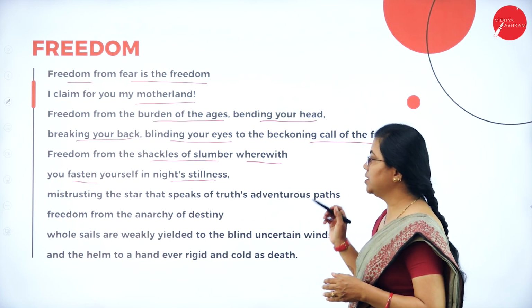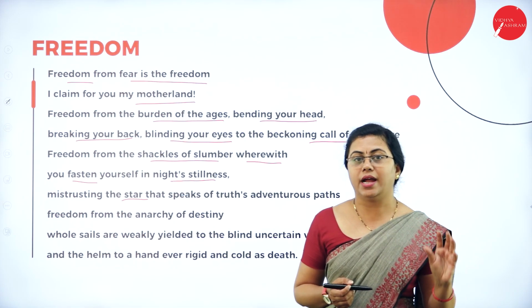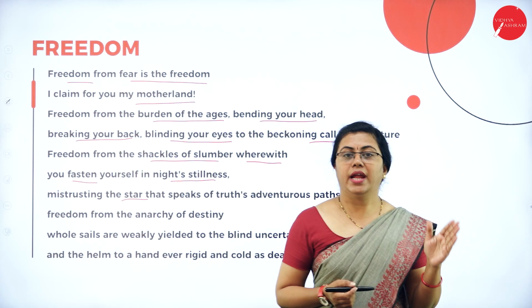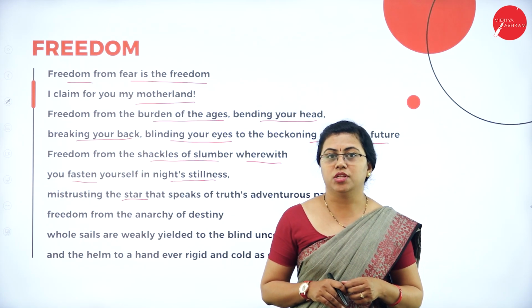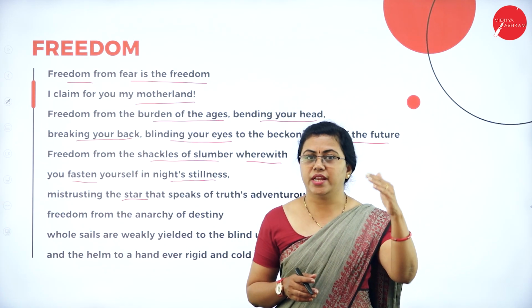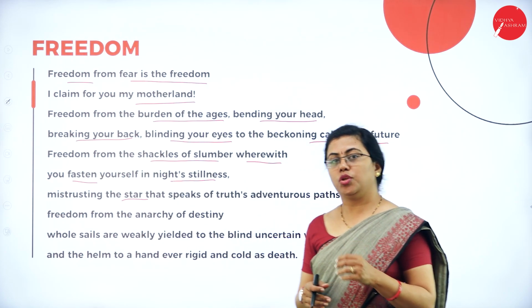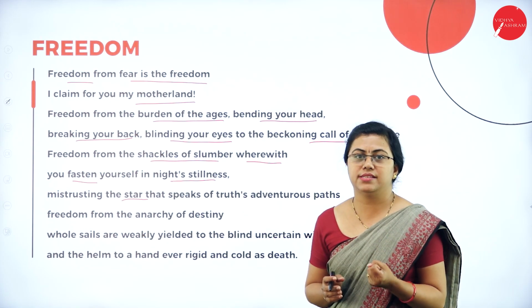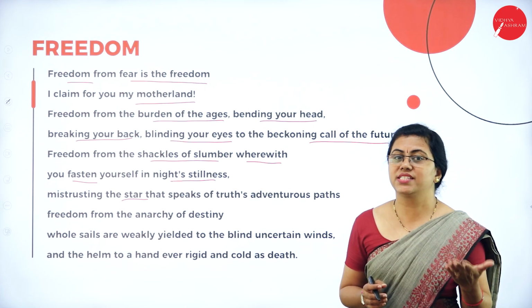of truth's adventurous paths. So here he's talking about the pole star, that is a guiding light. Okay, you must have come across this pole star. It is always in the north and it guides you which way to go. Suppose you have lost your way in a forest or something, just lift up your head and see, the pole star will be visible. So you know which direction is north, then you can plan your direction and you can move. So here, now this motherland is actually caught in some night stillness. It is caught somewhere because she is like a slave now.